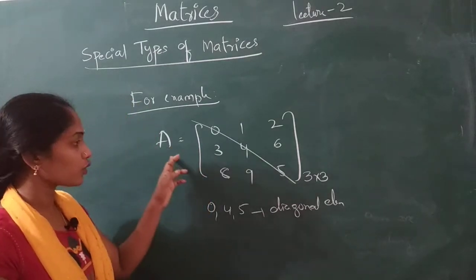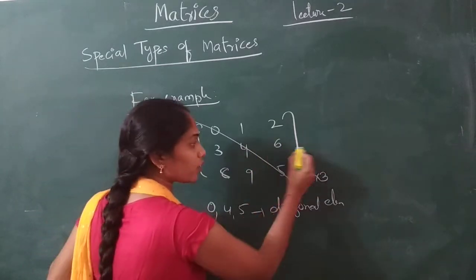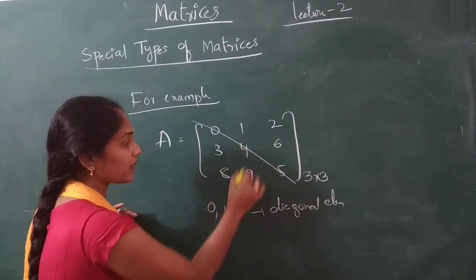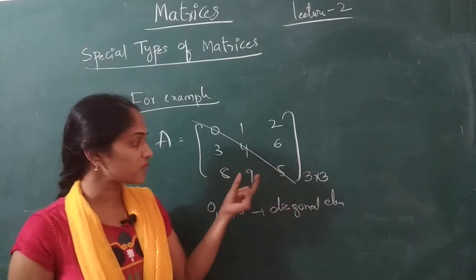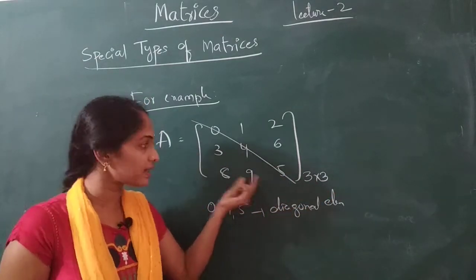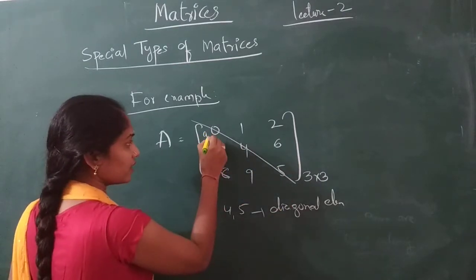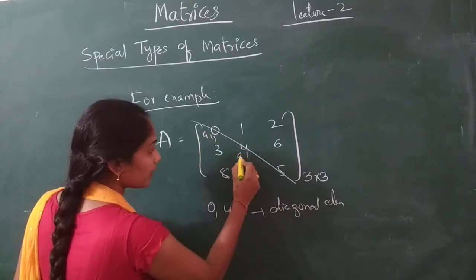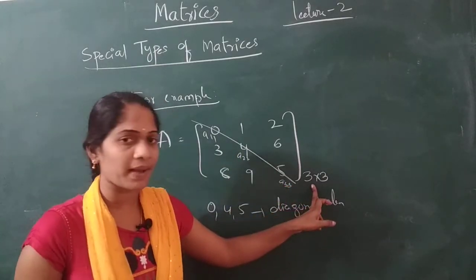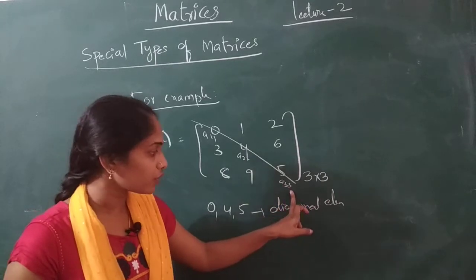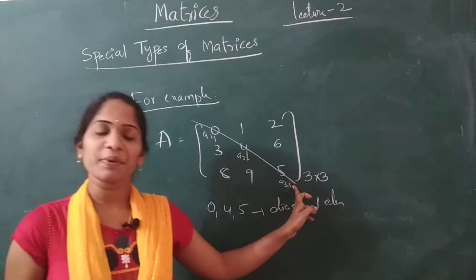So now to conclude, this is a square matrix. In a matrix, how many rows are there and how many columns are there? If m equals n, that is 3 cross 3, this matrix is said to be a square matrix, and these elements are A11, A22, A33, up to Ann, which is A33 for a 3 cross 3 matrix. These elements constitute the diagonal, and this is the principal diagonal, right?